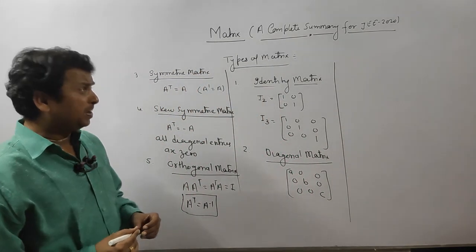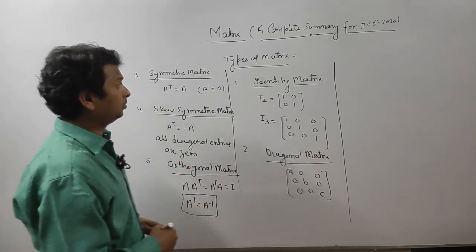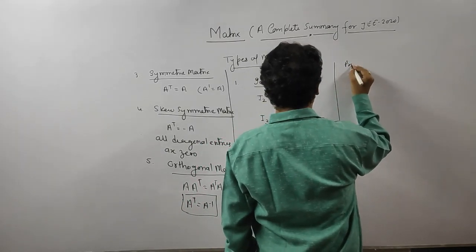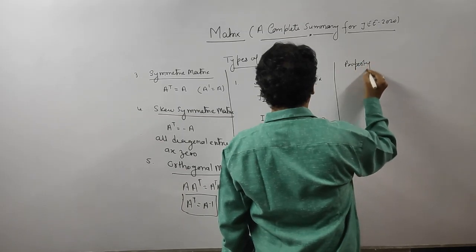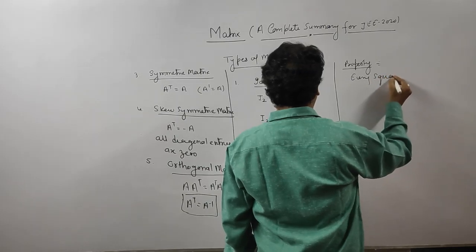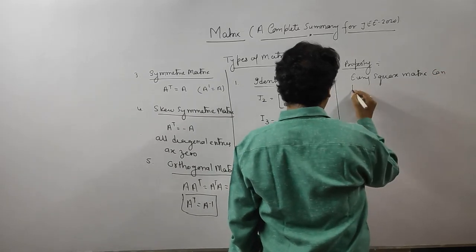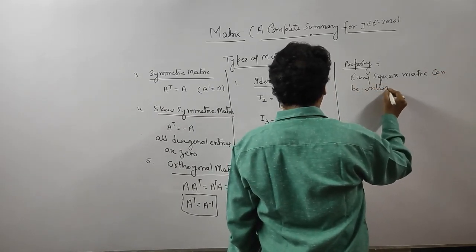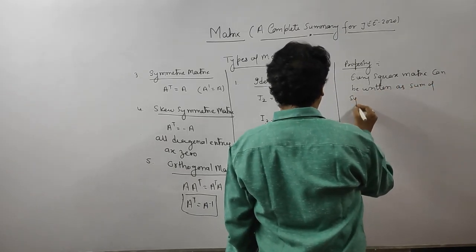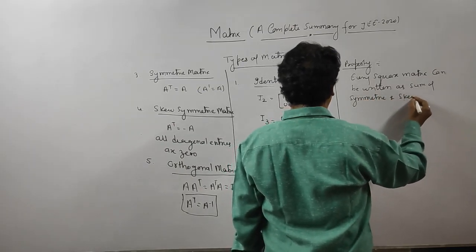Every square matrix can be written as the sum of a symmetric and a skew symmetric matrix.